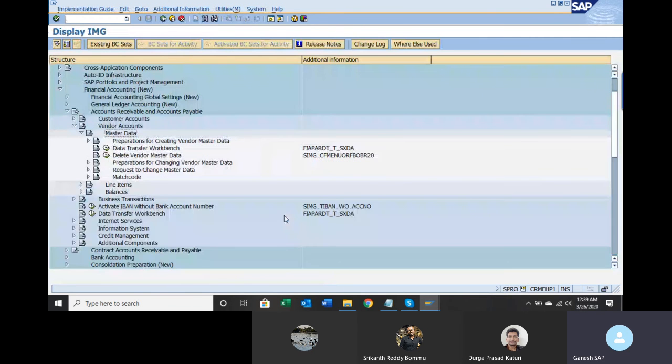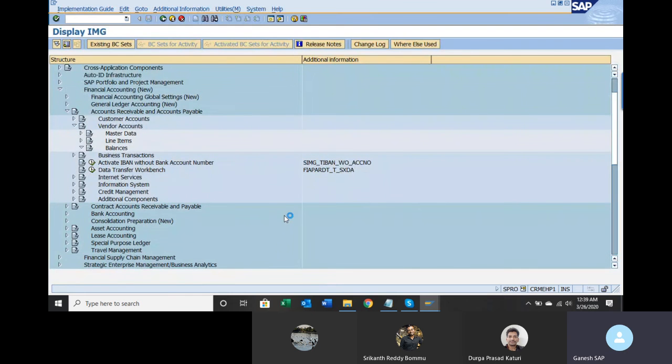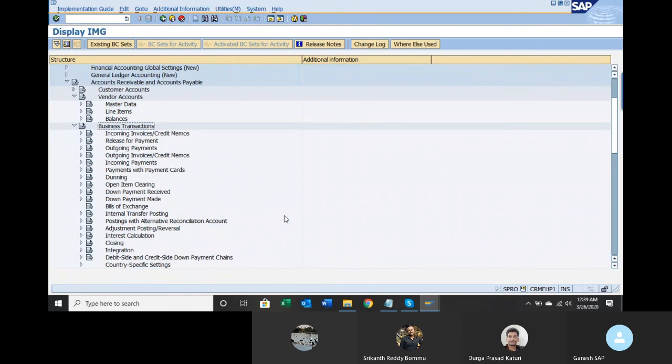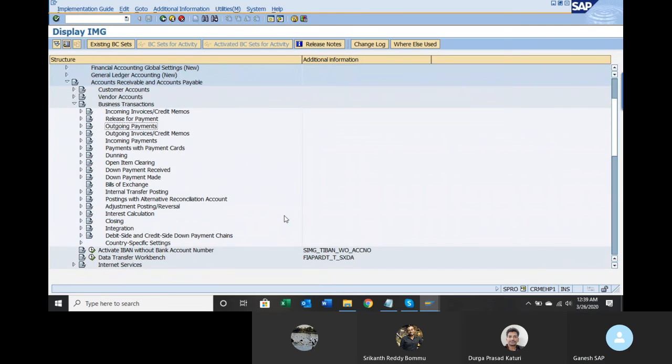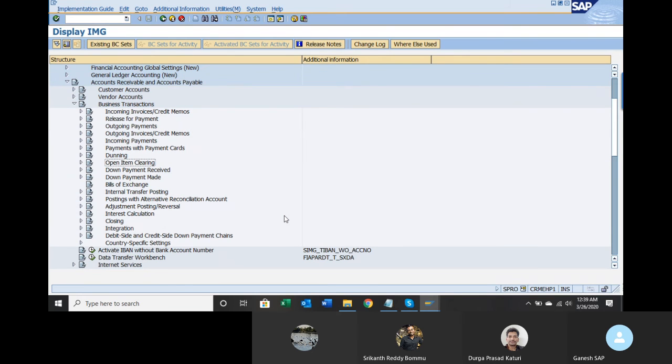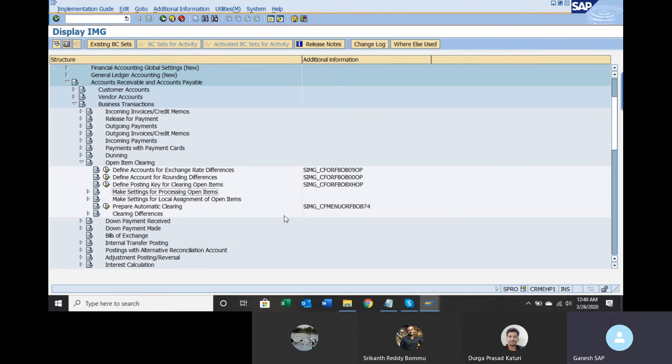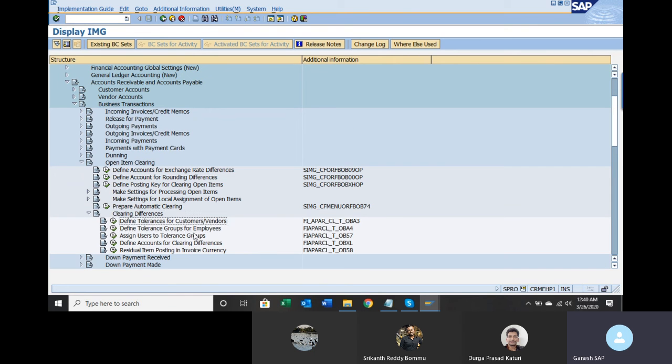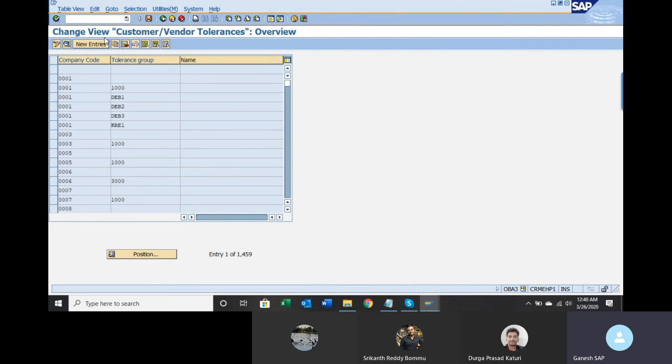Define tolerance for vendor. Go to transactions, outgoing payments. Okay. Go to open item clearing differences. You can see define tolerances for customer and vendor. So if you define for vendor, you don't need to create it for customer. So for both customer and vendor, you can create one.